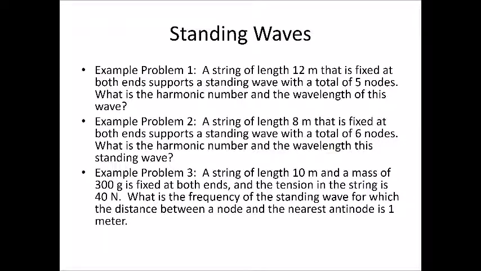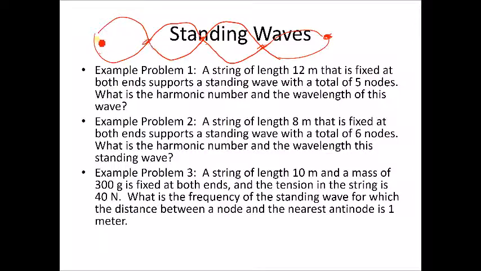So a string of length 12 meters that is fixed at both ends supports a standing wave with a total of 5 nodes. What is the harmonic number and the wavelength of the wave? All right, so this is a terrible drawing that I did up at the top of the page, but this has 5 nodes. 1, 2, 3, 4, 5. If a standing wave has 5 nodes, it's going to have 1, 2, 3, 4 antinodes. Remember that the number of antinodes is the same as the harmonic number. So in this case, we're looking at the fourth harmonic.